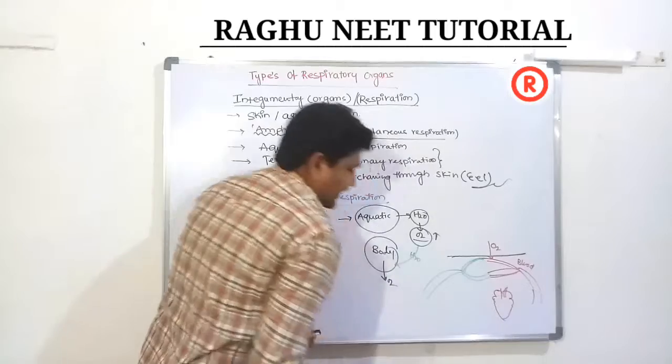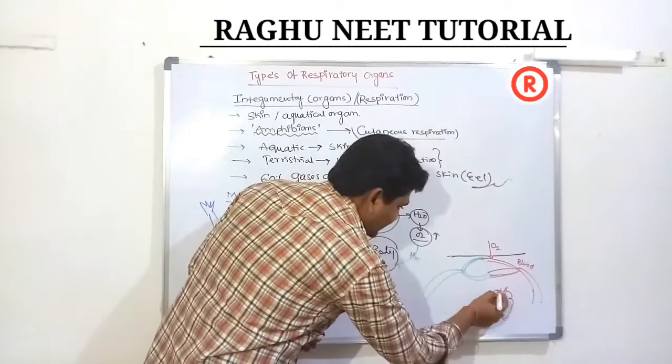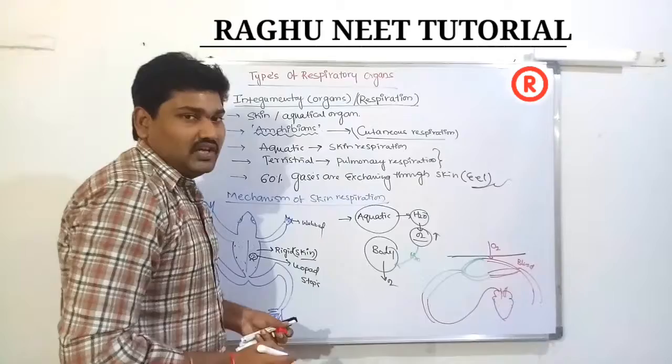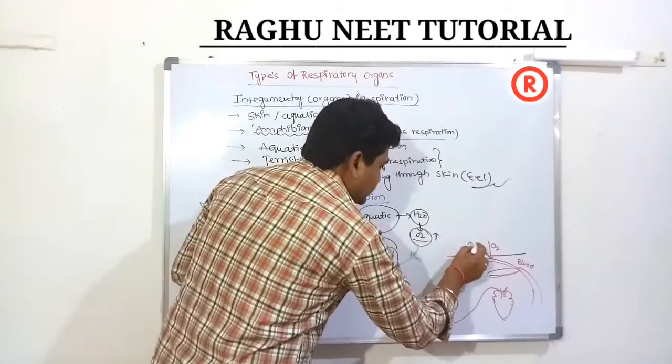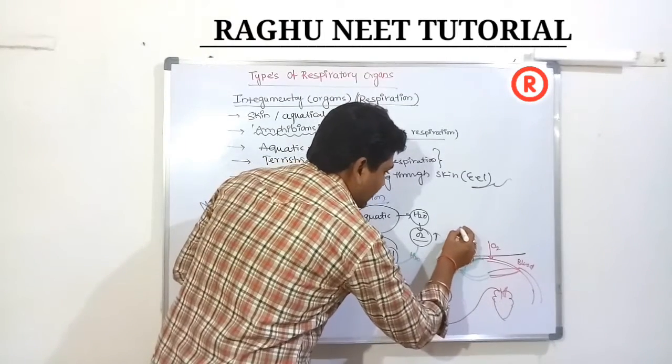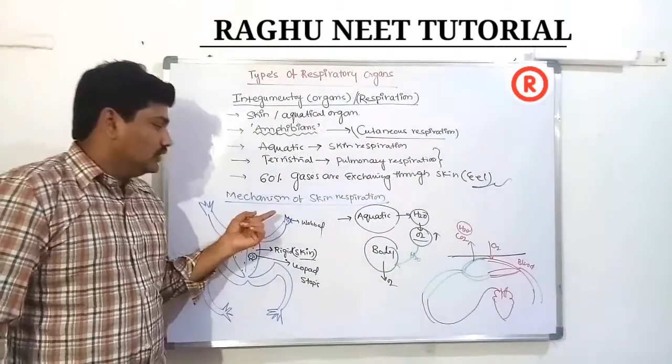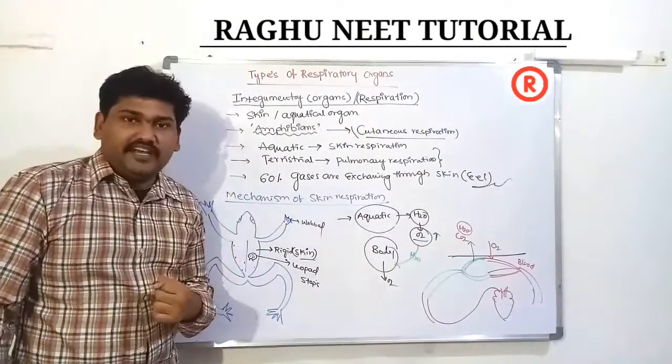After reaching the cardiac region and the utilization of the oxygen, it is converted into carbon dioxide. The carbon dioxide enters the veins. The veins release carbon dioxide into the water region, leading to the formation of bicarbonates. This is the mechanism of respiration in amphibia.